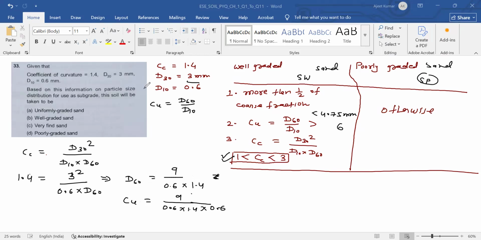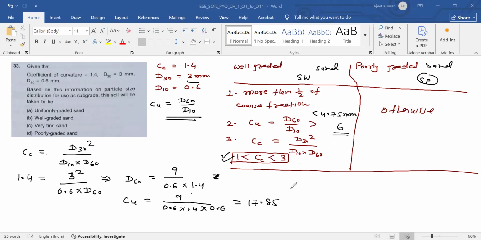So we apply this formula, D60 by D10 0.6. When you solve this, you will get 17.85. Okay.